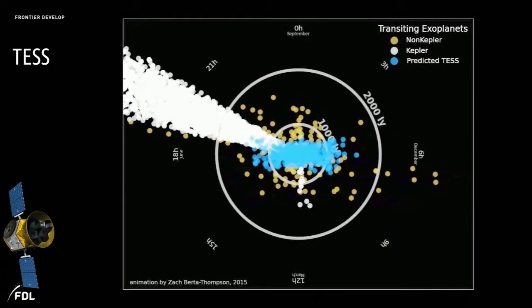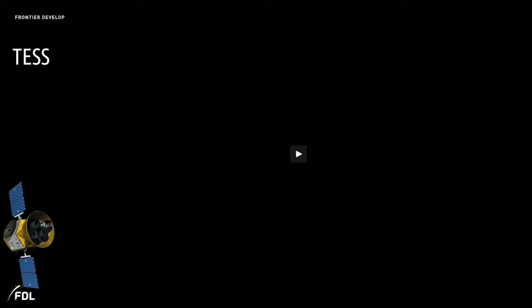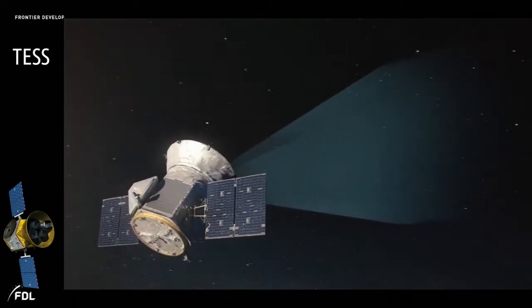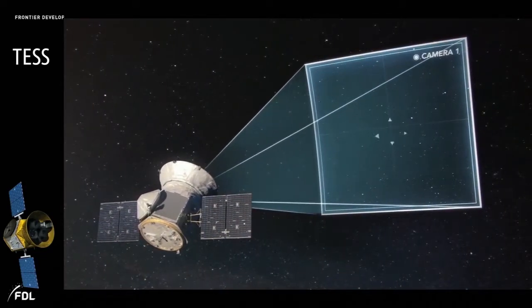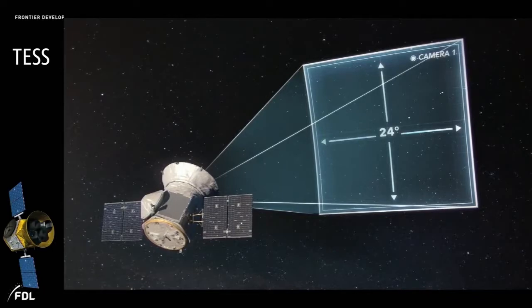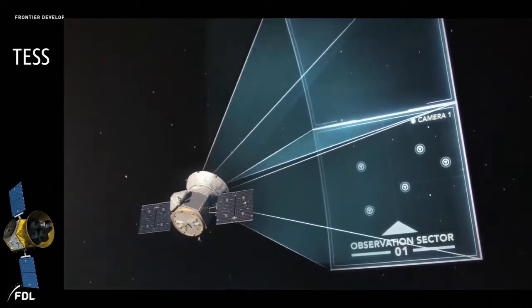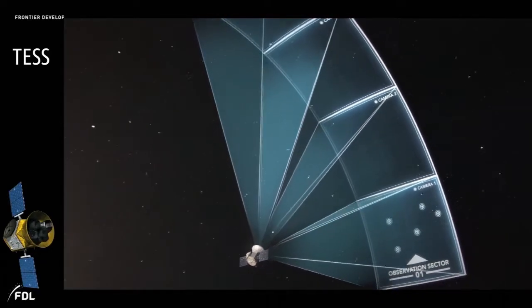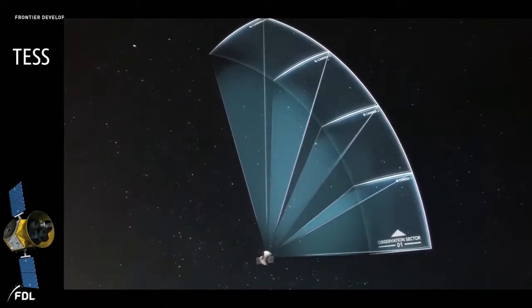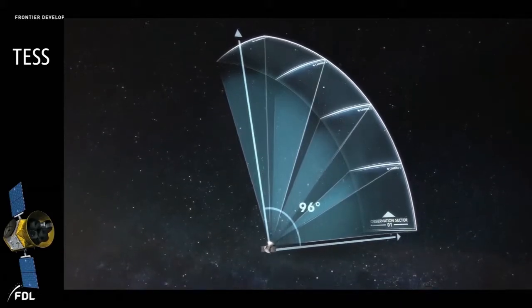So this is really going to be key, and this is why TESS was launched earlier this year. So what is TESS going to do, and how is it going to find those planets? TESS has these 4 wide-field cameras, each staring at a different part of the sky in sort of a line, and it observes the same sector of sky for about a month. And then every month it switches to a new position.